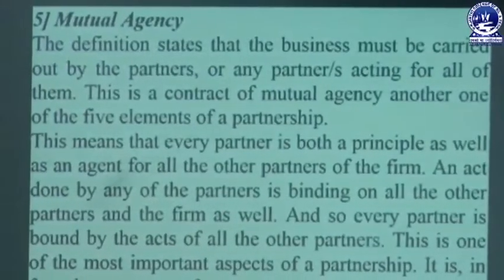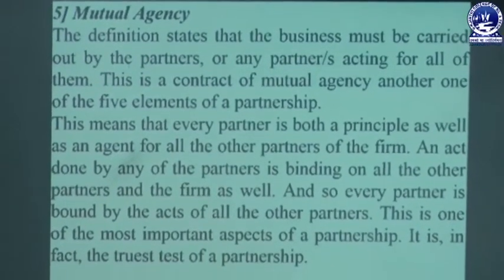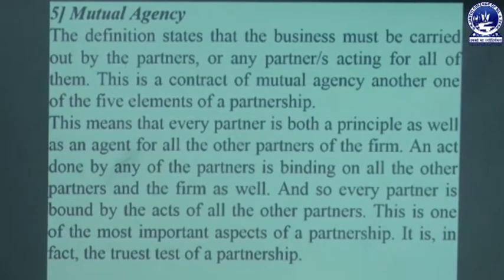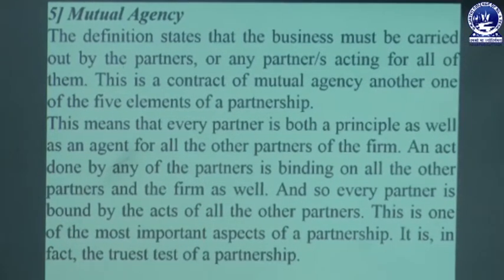Mutual consideration is made between all of them. Either all are active or any of them is active, and the others must follow the rules and regulations implemented by the active partner. This means that every partner is both a principal as well as an agent for all other partners of the firm.